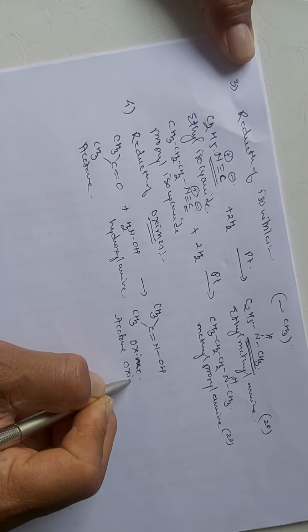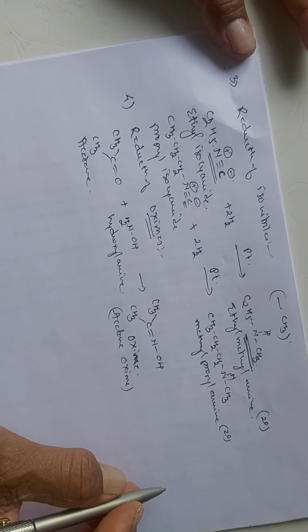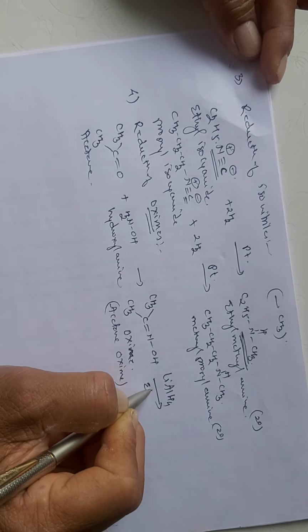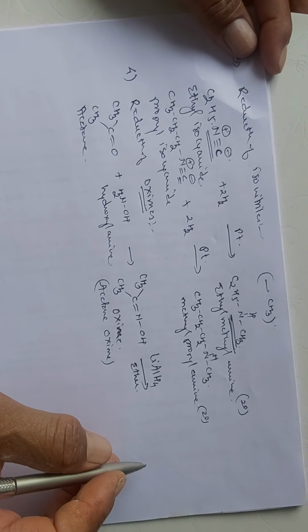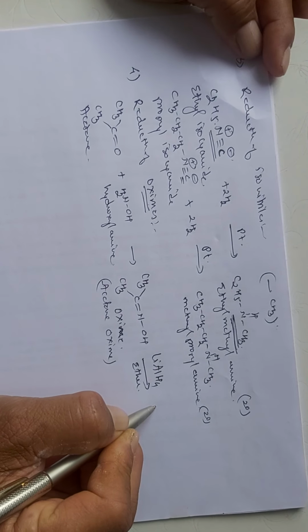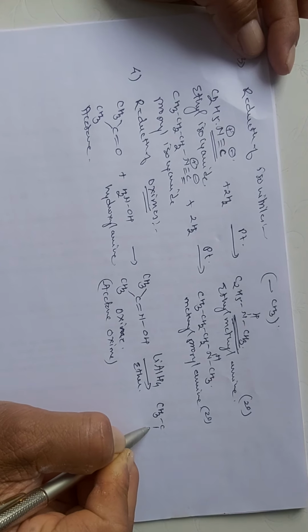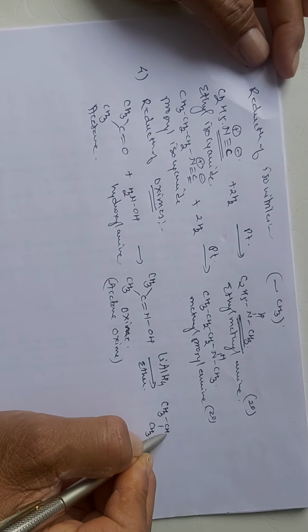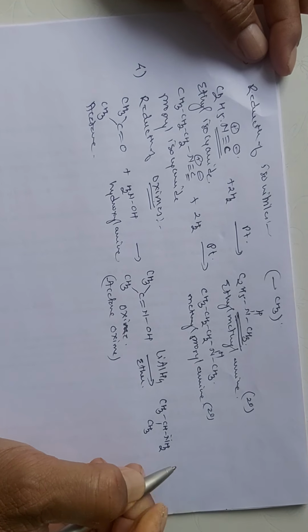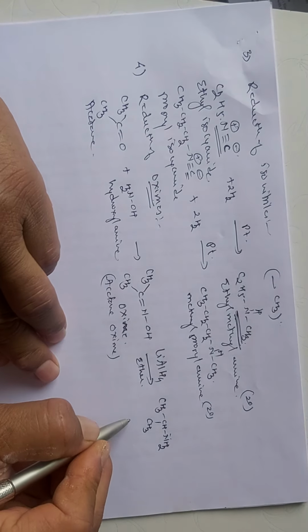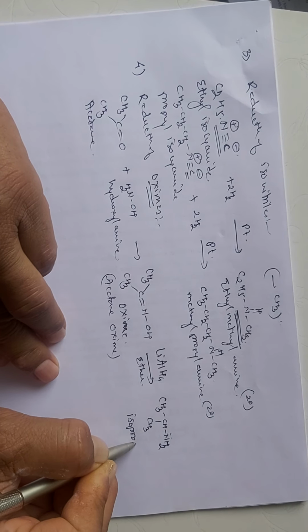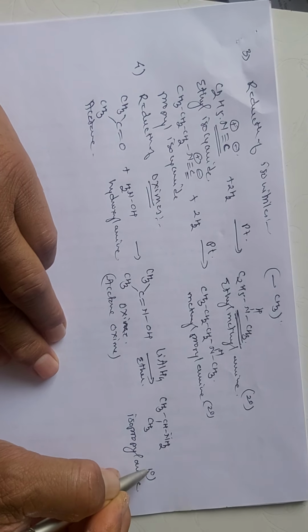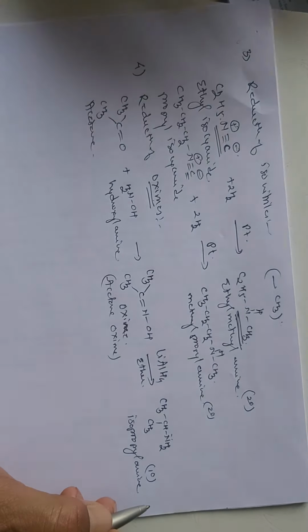This acetone oxime on reduction with lithium aluminum hydride in presence of ether will give you the formation of CH3 CH3, then here CHNH2. So this is your isopropyl amine. So here we are getting the formation of a primary amine. So isopropyl amine is your primary amine which is obtained in this reaction.